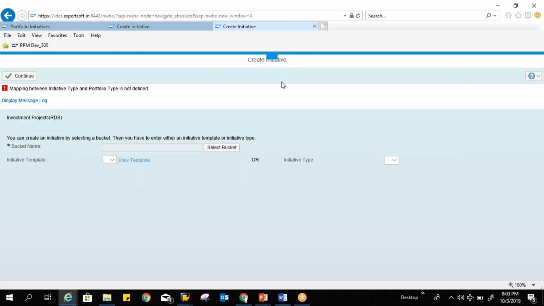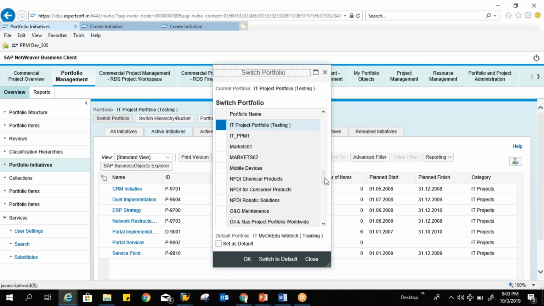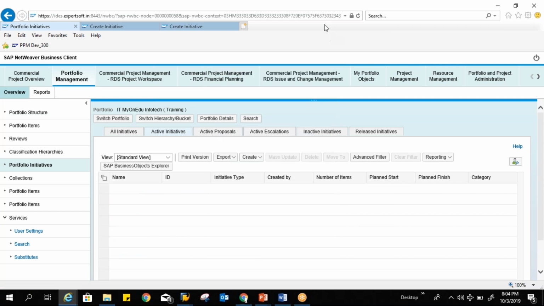So let me switch to our own process, own portfolio. One second, just wait a moment. Okay, let me open another system. I have settings there.